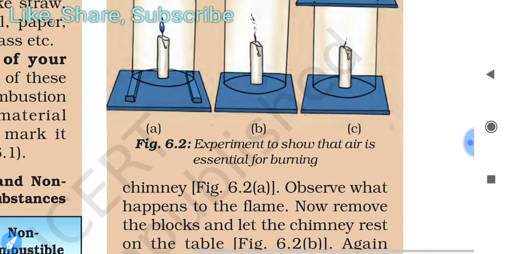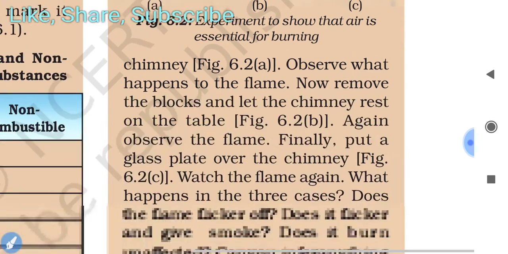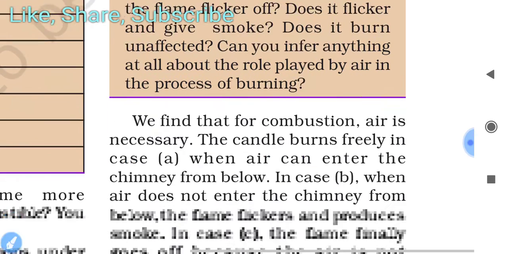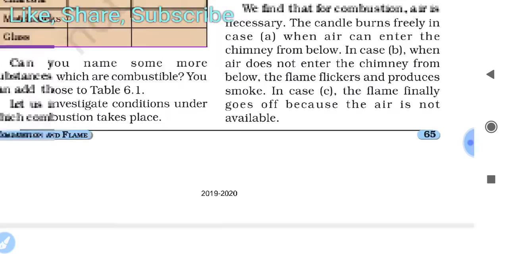So you can see in the figure also. In A, air can enter from here, so it is not affected. In figure B, there is a little bit of air, so that is why it just flickers, and then finally it goes off, because no air is available.